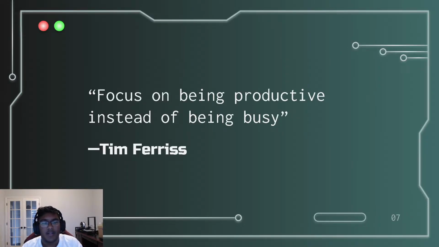Here's a quote by Tim Ferriss, which says, "Focus on being productive instead of being busy." It's a great quote that I rely on every day while I'm doing something like coding or doing homework.